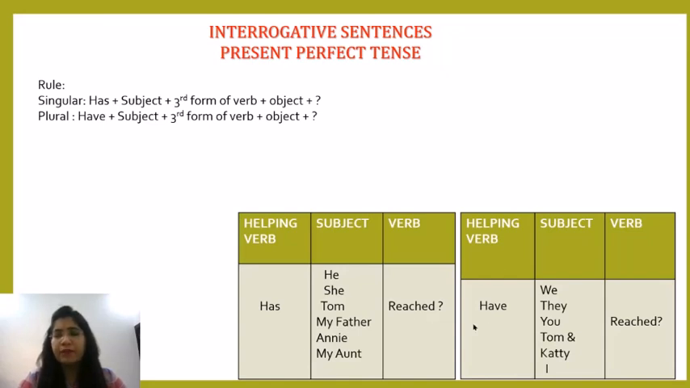For the helping verb in the plural section, the second table says the helping verb is have. The subjects are we, they, you, Tom and Katie, and I. So the sentence becomes: Have we reached? Have they reached? Have you reached? Have Tom and Katie reached? Have I reached? Like this.